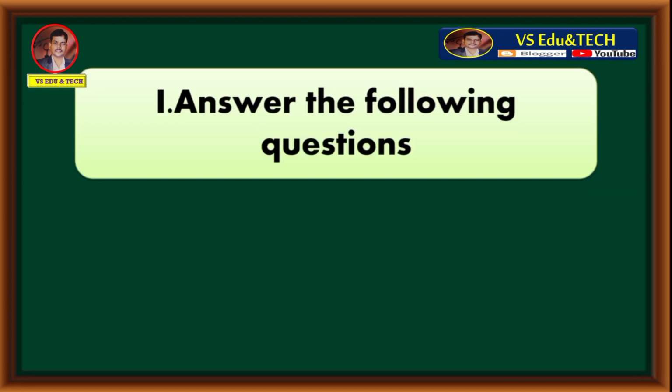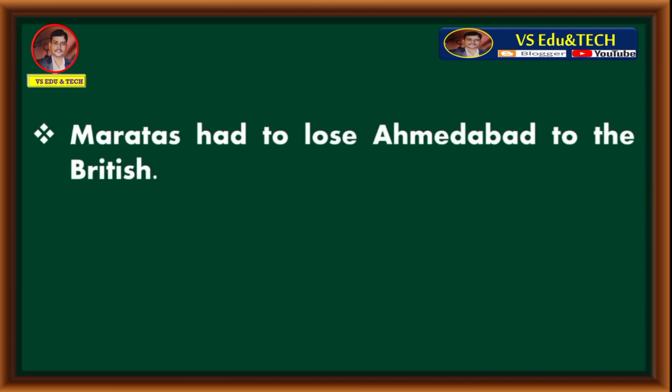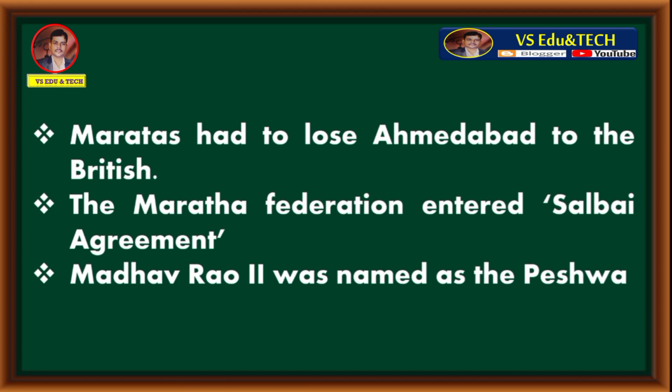First main, answer the following questions. First question, explain the effects of First Anglo-Maratha War. Marathas had to lose Ahmedabad to the British. The Maratha Federation entered Salbai Agreement. Madhavrao II was named as the Peshwa. These were all the effects of First Anglo-Maratha War.